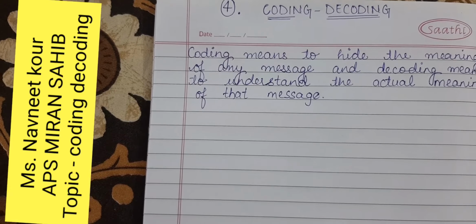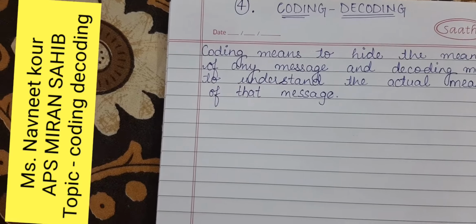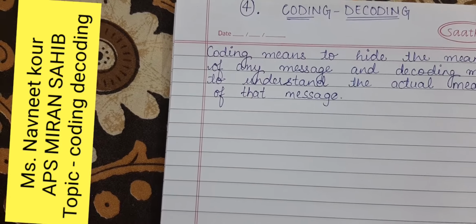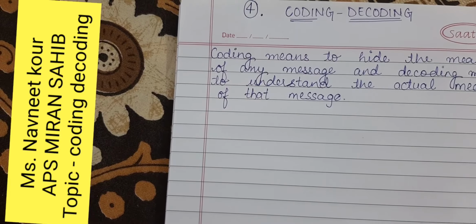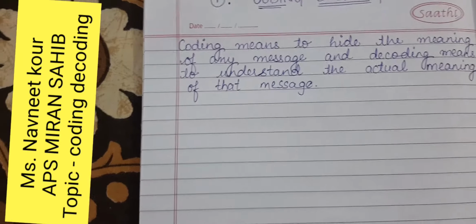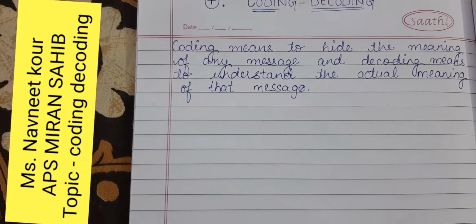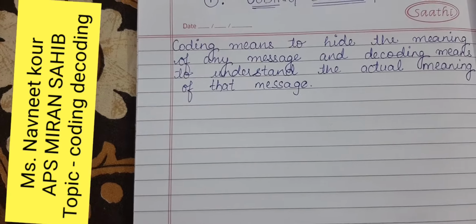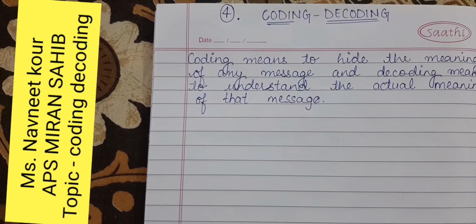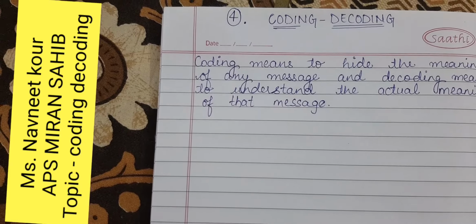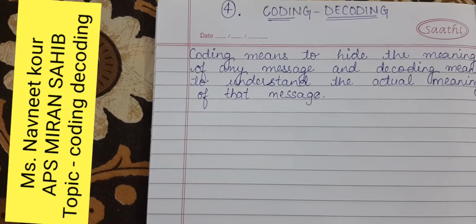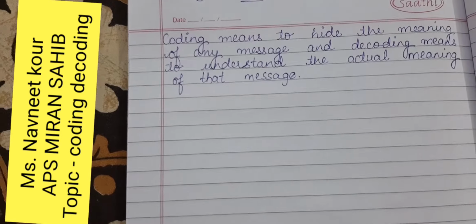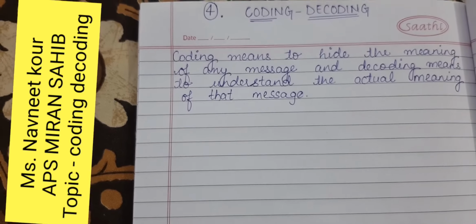Children, in the questions based on coding and decoding, a basic word is coded in a particular way and the candidates are asked to code another word in the same way. For example, I have coded my name in some way and I want you to code your name in the same way. If I have given numbers to the alphabets in my name, you have to do the same with your name.